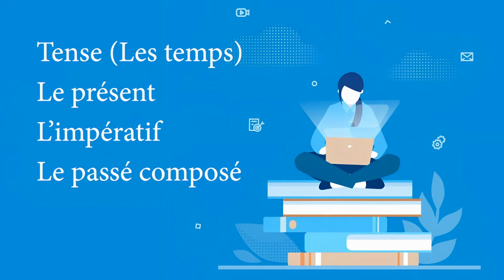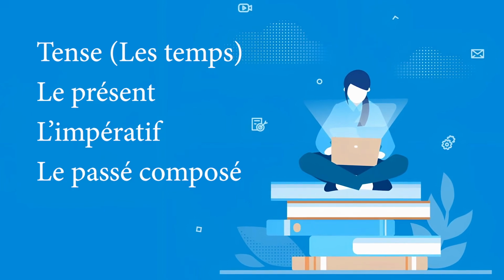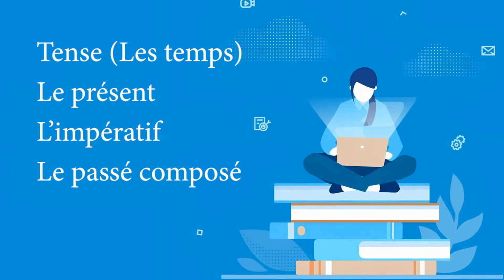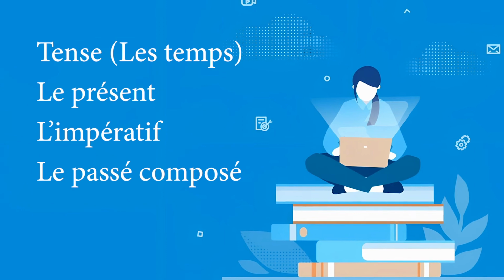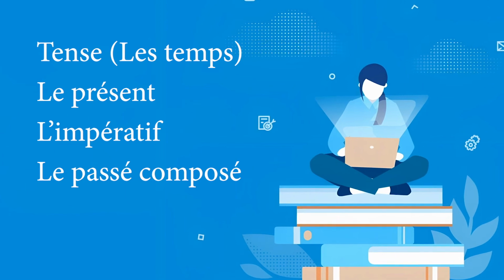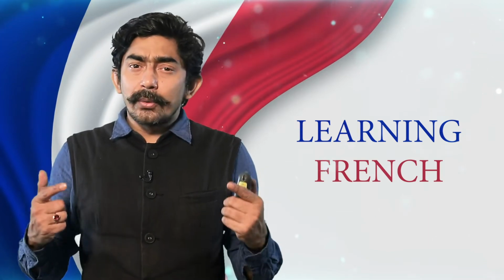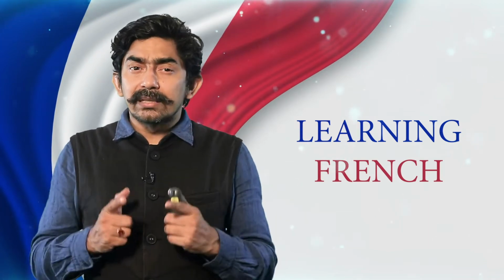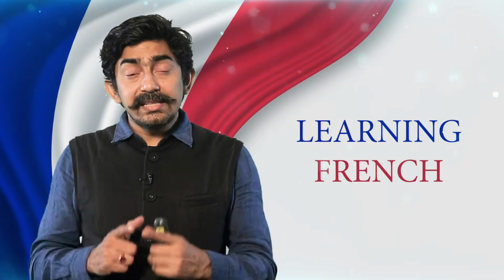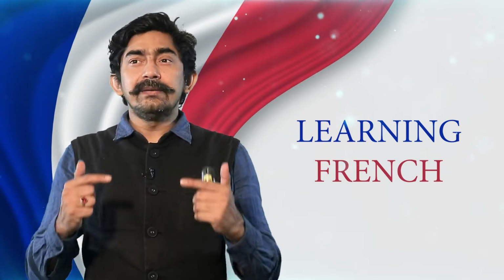As we have already learned, le présent, l'impératif and le passé composé of the regular verbs, you might be remembering j'ai aimé, tu as regardé, vous avez attendu, elles ont entendu. These are the passé composé form, but those were of regular verbs. And today, we are going to do with some other verbs in which the composition of passé composé is quite different. So, there are primarily 15 verbs.